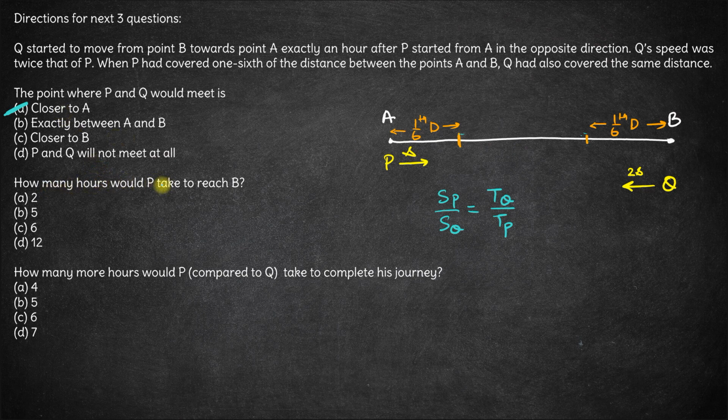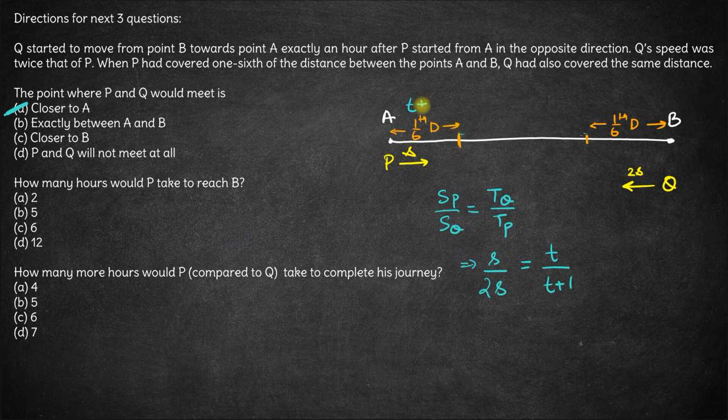Now how many hours would P take to reach B? That's the question. Fine. So we know the ratio of speeds will be reciprocal to the time taken. Now speed of P is s and speed of Q is 2s, which is equal to time taken by Q upon time taken by P. So Q starts 1 hour after P. That means P takes 1 hour more than Q. So let's say time taken by Q is T hours and time taken by P will be T plus 1 hours.